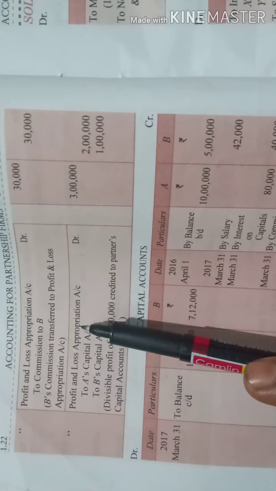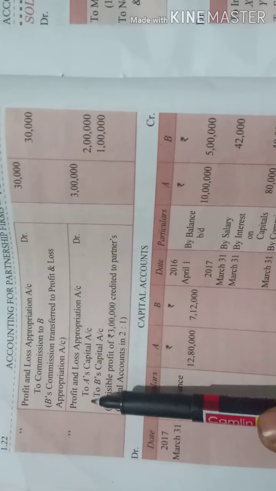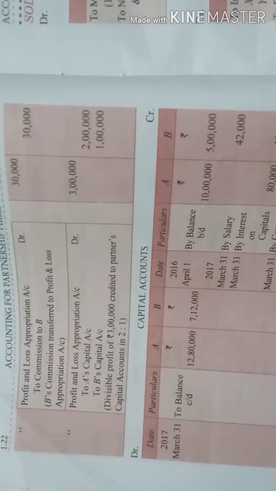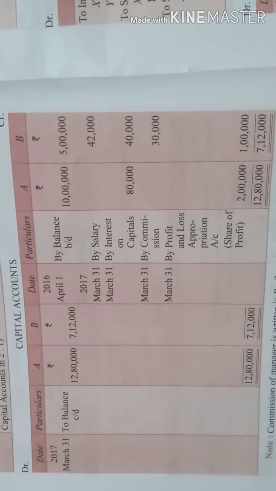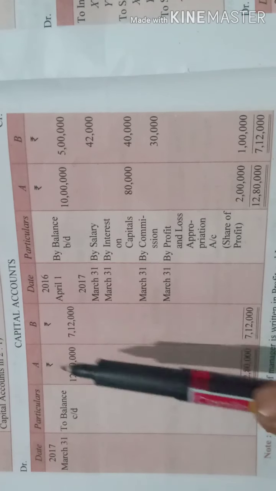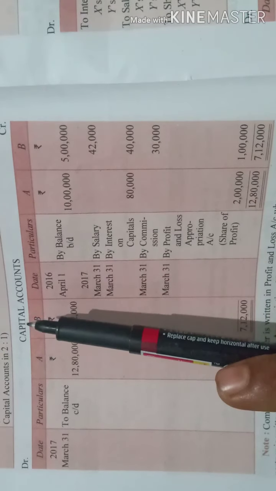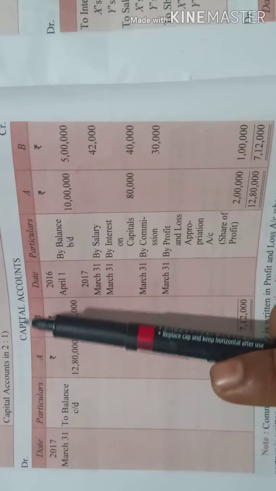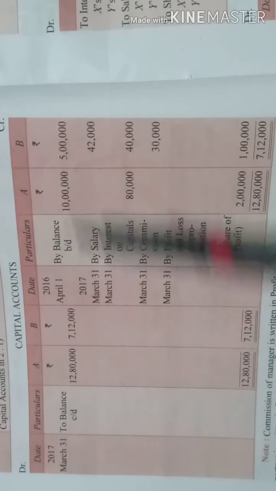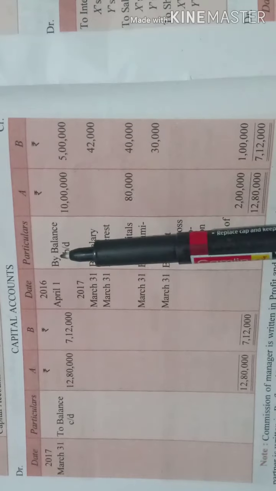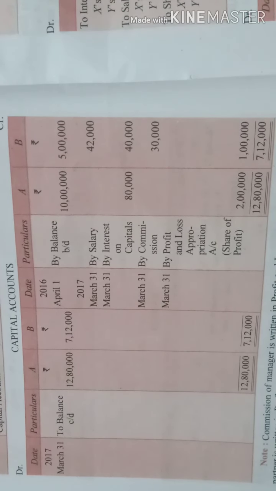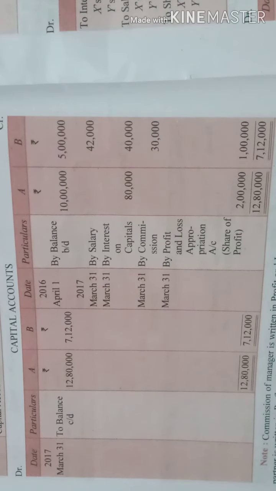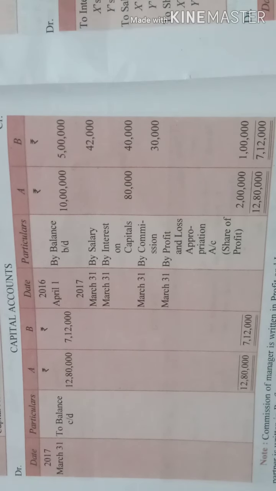Then you will transfer the P&L appropriation account balance to both the capital accounts. As this is which system? This is the fluctuating system, right? So, as I keep on telling, we will prepare only one account, that is the partners' capital account. When we are preparing the partners' capital account, what will we have? First and foremost, we will have the balance. Do remember, in current account we don't have the balance brought down. Why? Because we have already prepared the fixed capital account.